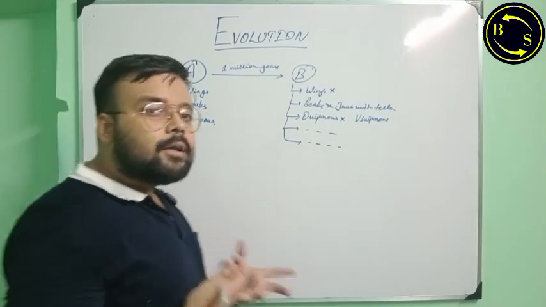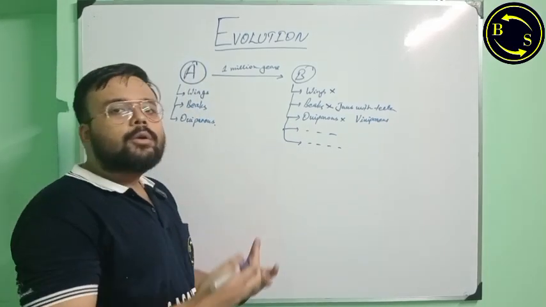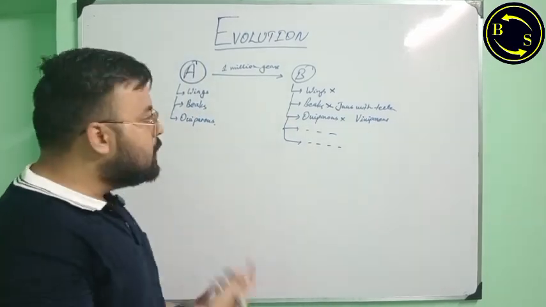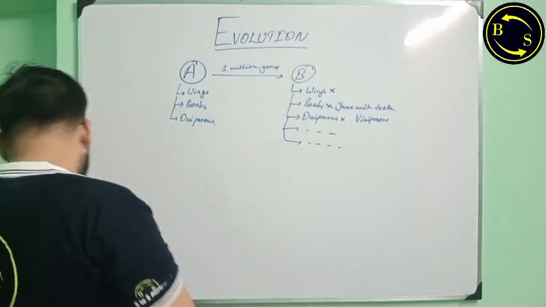So to further understand how evolution works, how evolution occurs, we need to look into the evolutionary time scale.